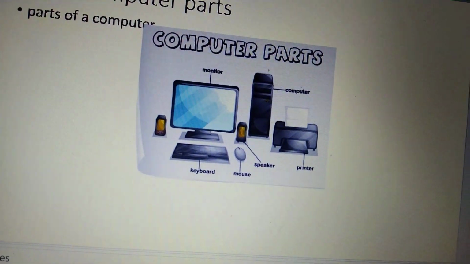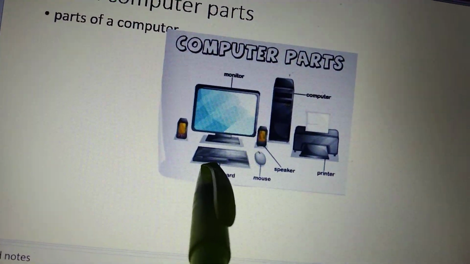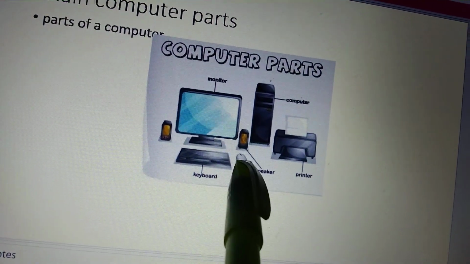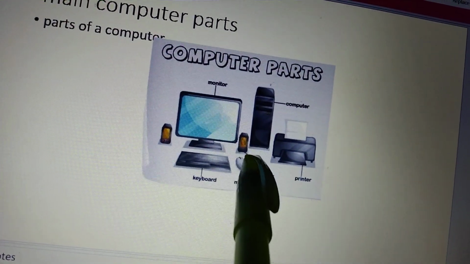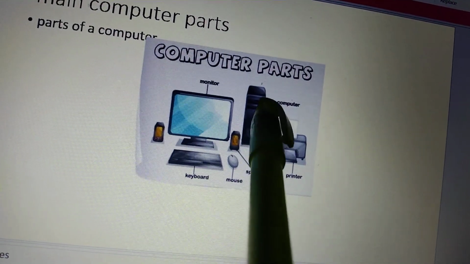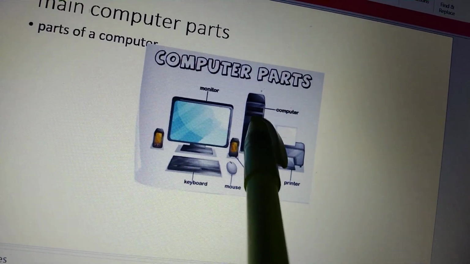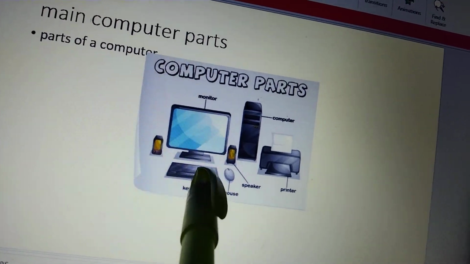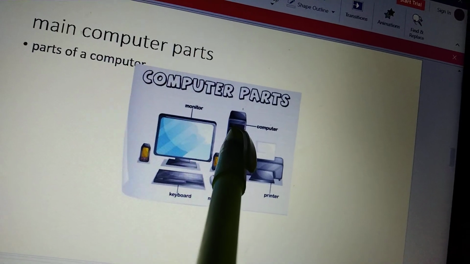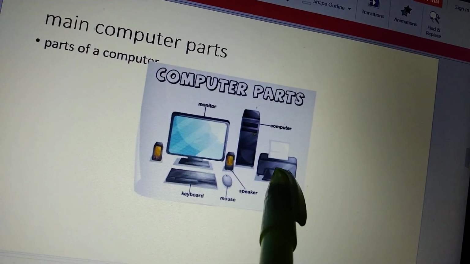We have the keyboard. Keyboard is an input device. Mouse is an input device. Speaker is an output device. This computer CPU is the processor where everything is going to be processed. Once the keyboard and the mouse enter data, it is going to be processed here before it is displayed in the monitor and the printer.